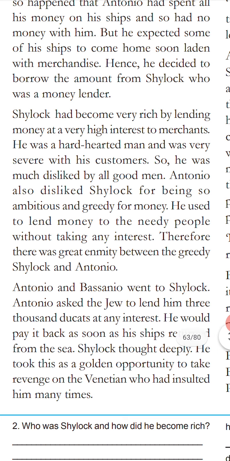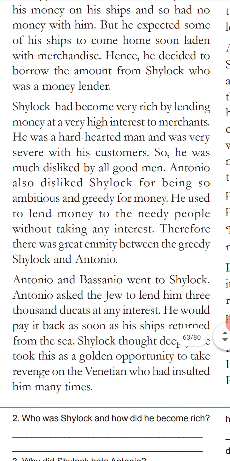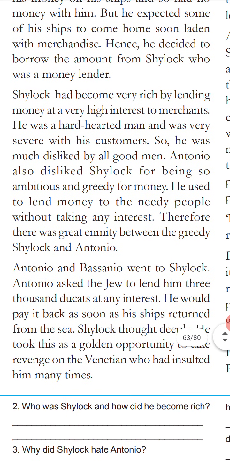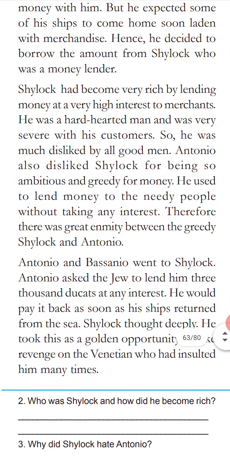Shylock had become very rich. The next paragraph is about Shylock, the villain of the story, a very cruel person, very rich because by lending money he gets too much interest from here and there. He exploited the poor people and charged very high interest to merchants. That means even shopkeepers. Merchant means shopkeeper. They also borrowed money from Shylock, but he increased the rate of interest.